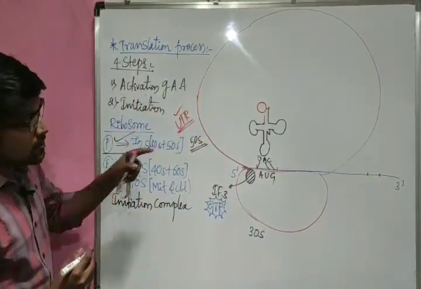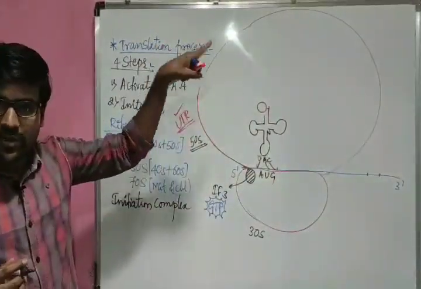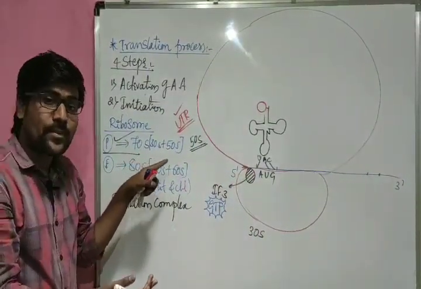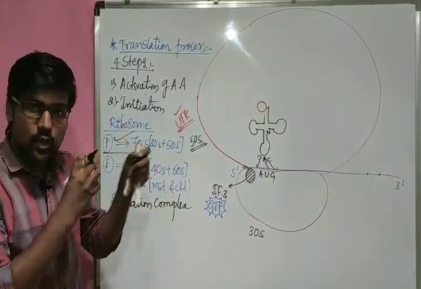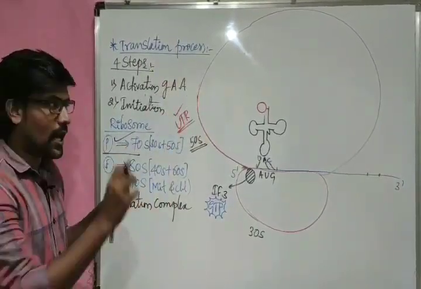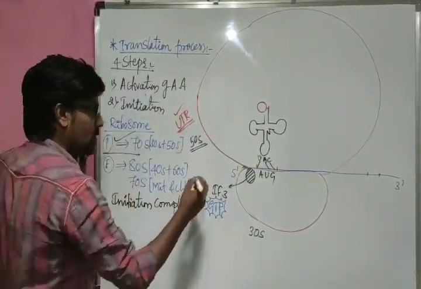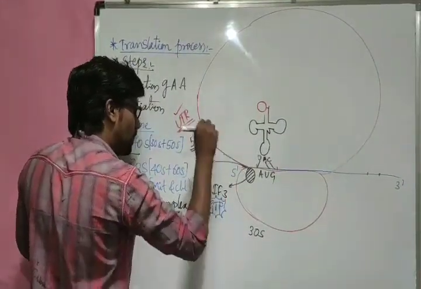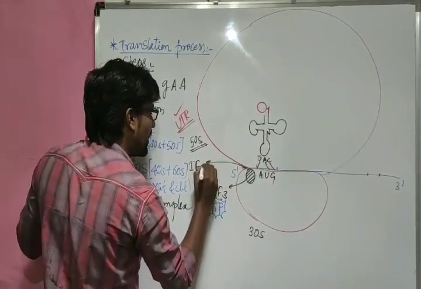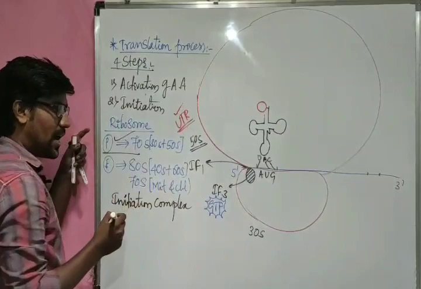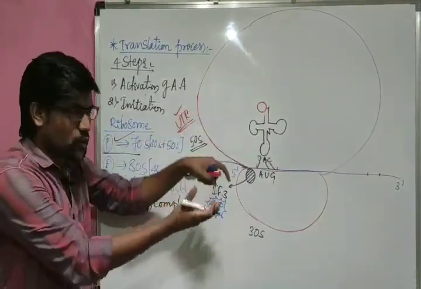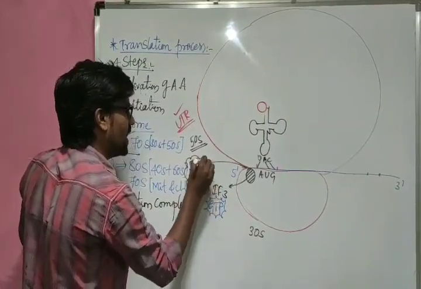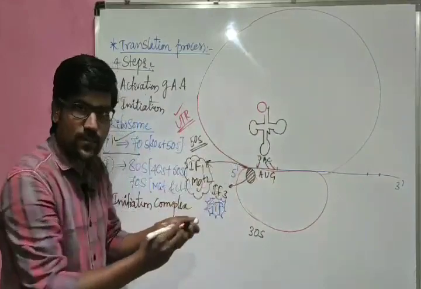When this 50S larger subunit attaches, 30S and 50S together form the 70S type of ribosome. That step is considered to be the assembly of ribosomal subunits. For assembly of both subunits, one more factor is used. IF1 is used to combine both together, along with the help of Mg+2 ions. So these two, IF1 and Mg+2 ion, help in combining both the subunits.